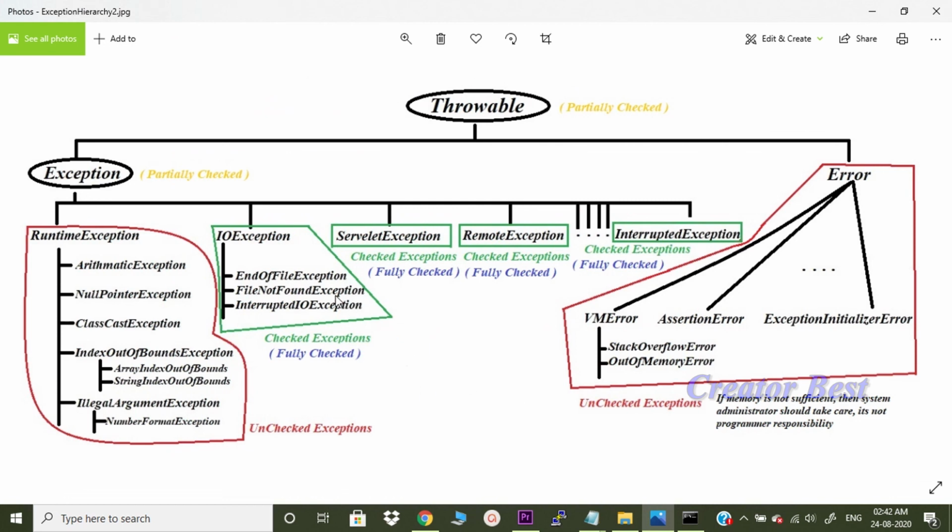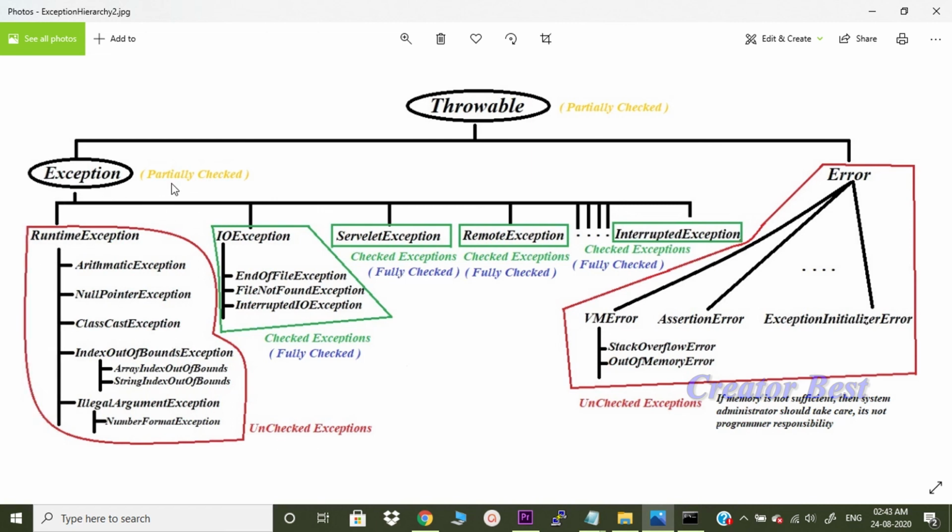See, IOException and all its child classes are checked exceptions, right? This is fully checked. Even ServletException is fully checked. RemoteException, fully checked. InterruptedException, fully checked. But Exception, see, some of RuntimeException is unchecked, right? Remaining are checked.